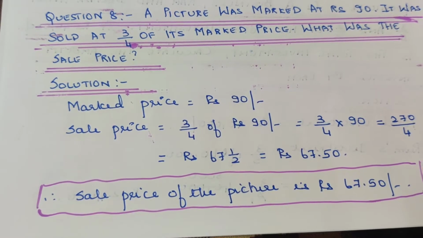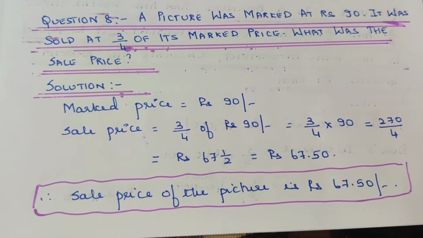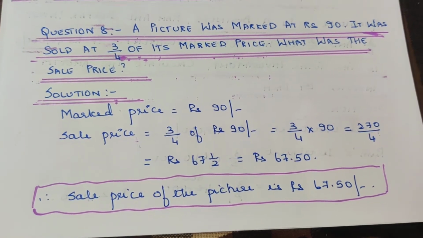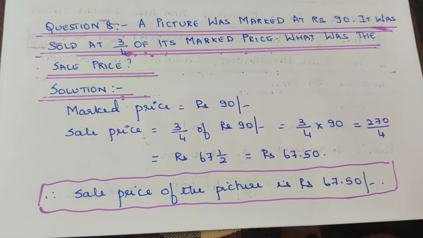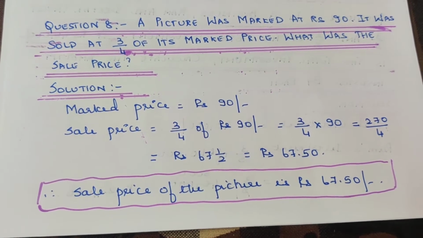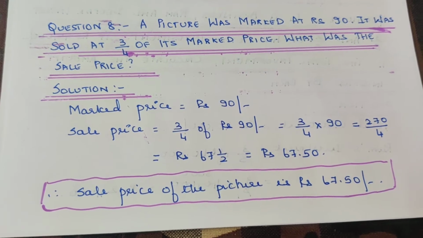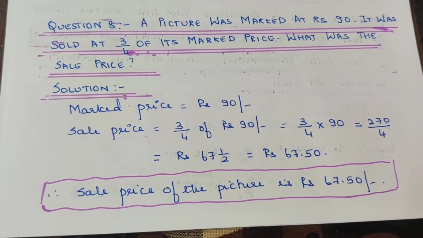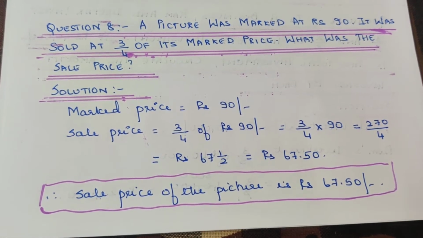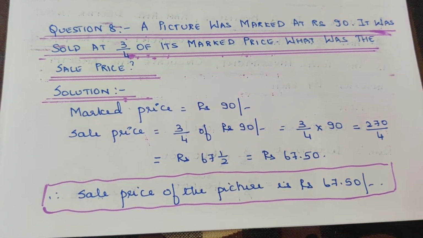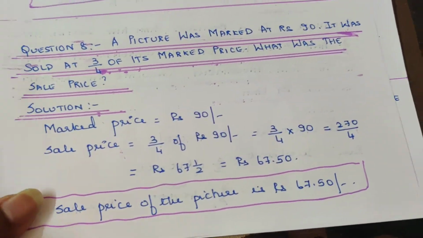As I told earlier, of is nothing but multiplication. Therefore, it is 3/4 into 90, that is equal to 270/4. When you convert that into a mixed fraction, you get rupees 67 1/2. That is nothing but rupees 67.50. I am just pausing for a few seconds for you to understand this problem. Easy, isn't it? Yes, pretty easy.